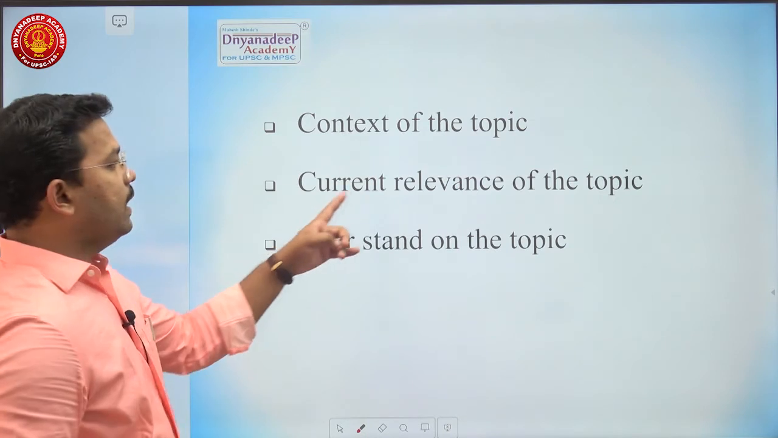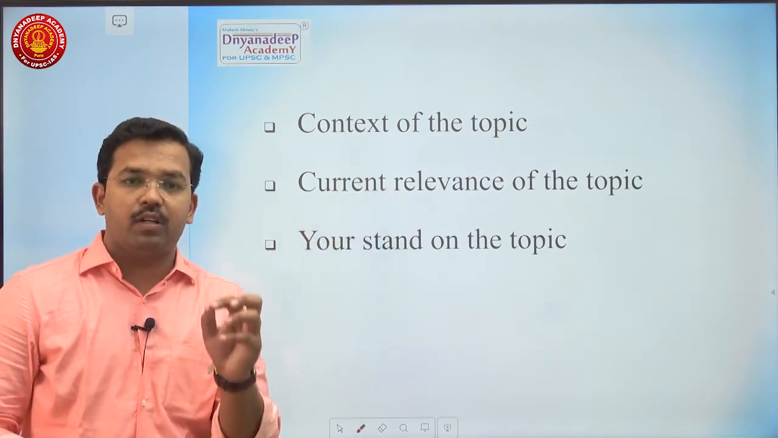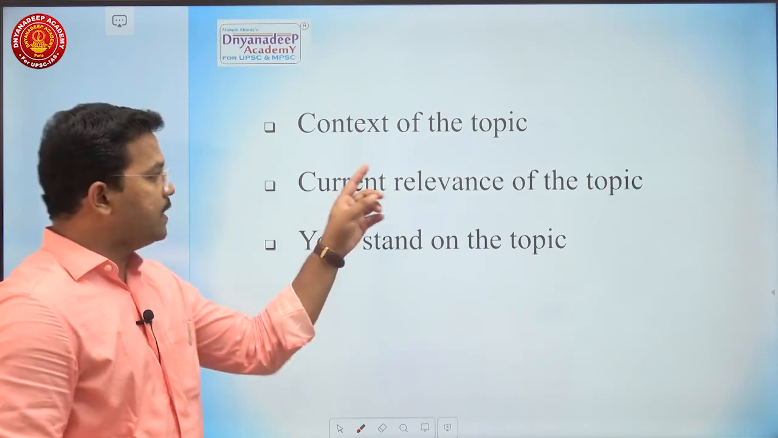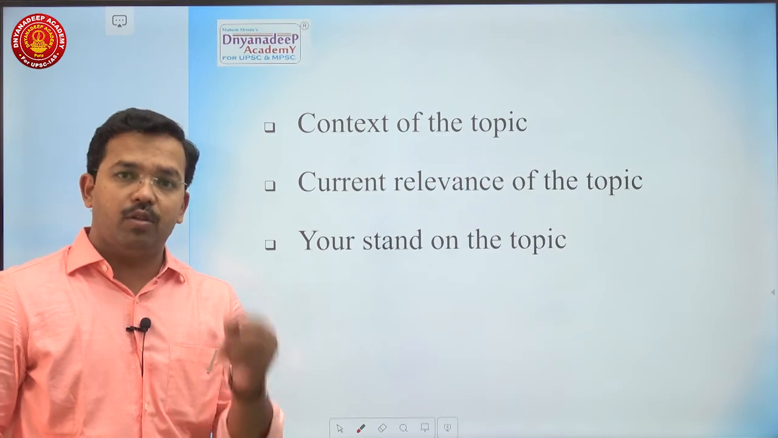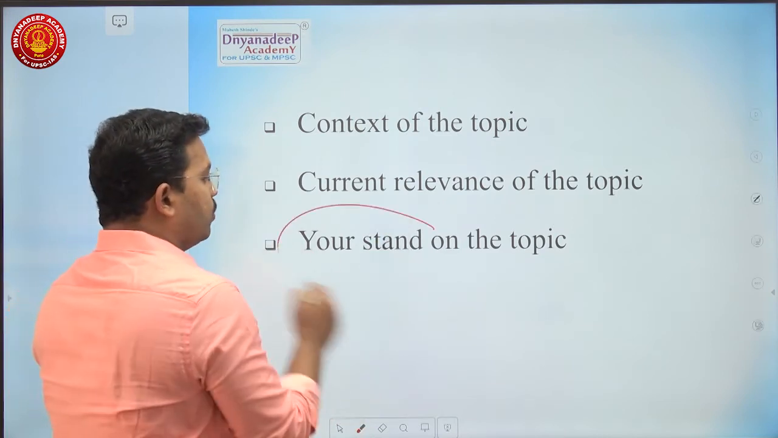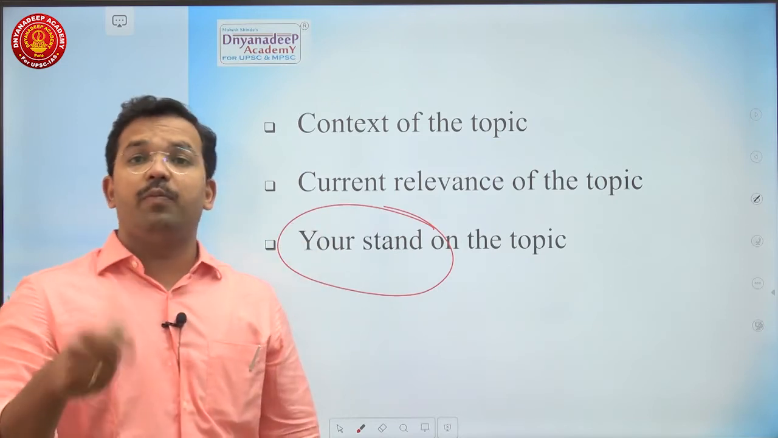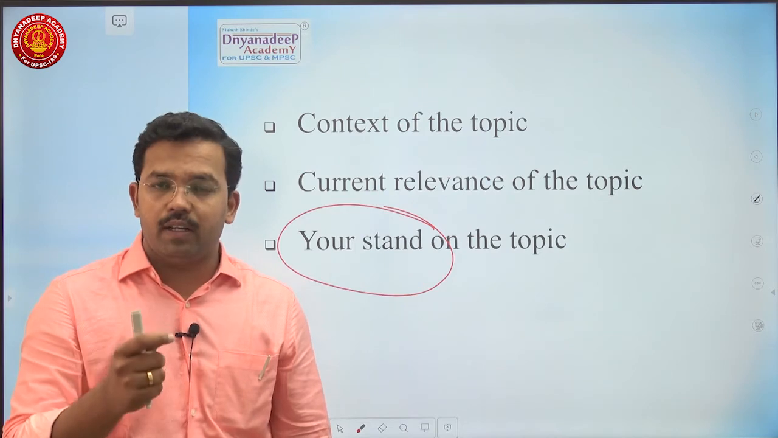Then it is about the current relevance of the topic. This is the most important: whether you are aware of the current relevance of the topic, because it is the base of your conclusion. Why is the topic relevant? So current relevance and your stand on the topic. This is going to give you the boosting 160 plus marks. You have to make your stand very, very clear about the topic.